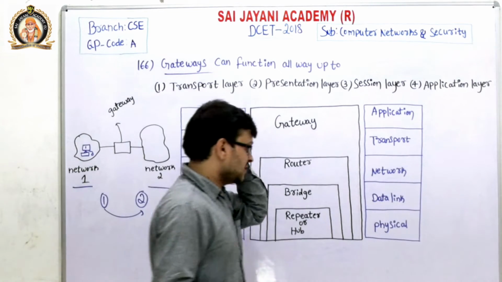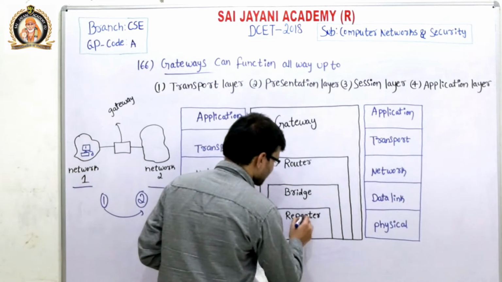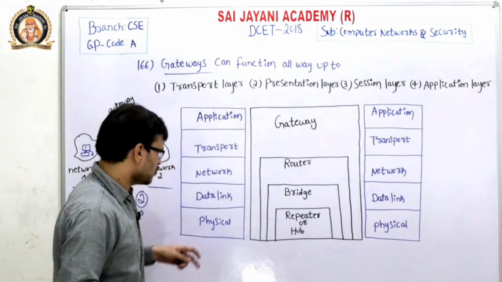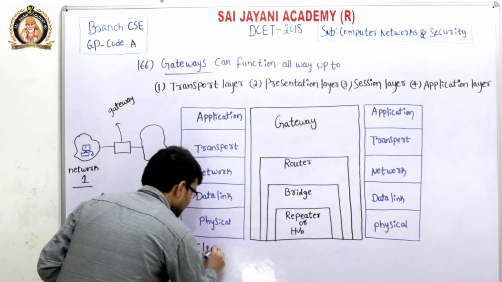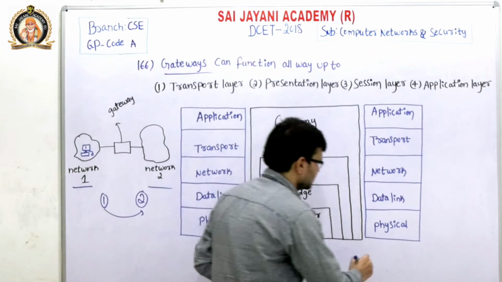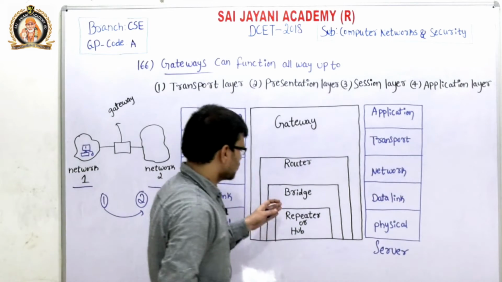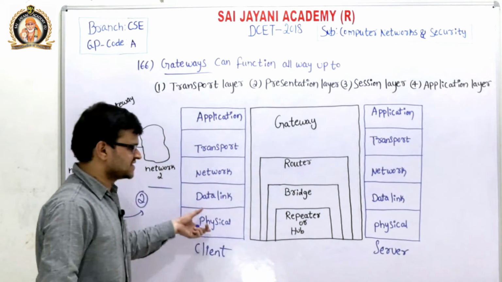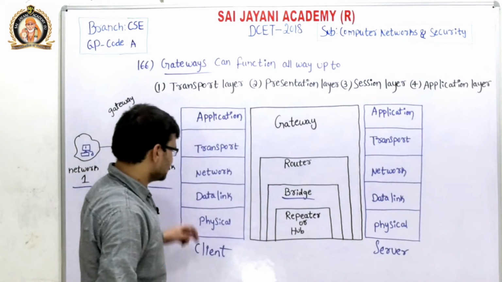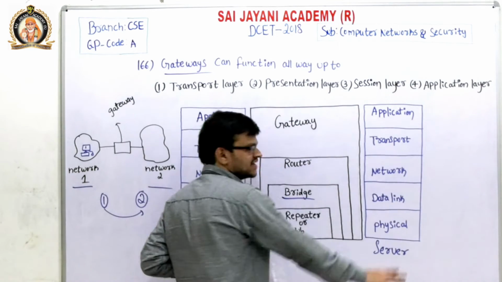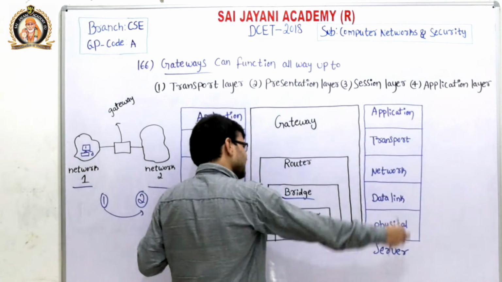See, this is a block diagram. Here a router or hub can operate only at physical layer. This is at the client side, this is at the server side. A hub can operate only at physical layer, but a bridge can operate at both physical layer and data link layer.